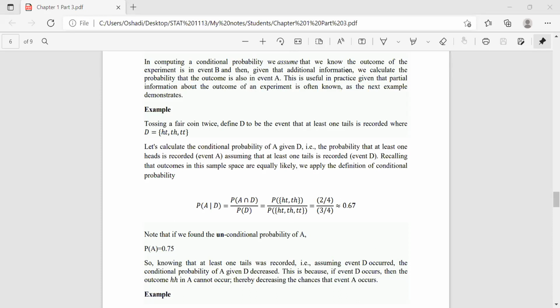So the sample space is HH, HT, TH, and TT.